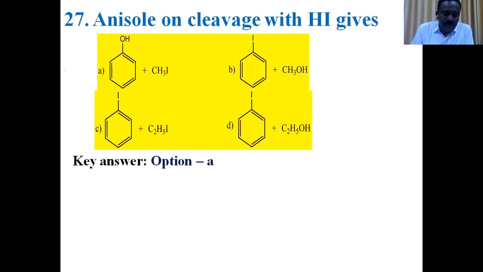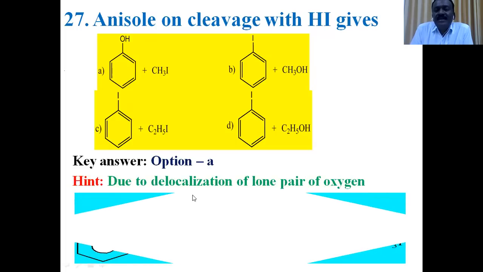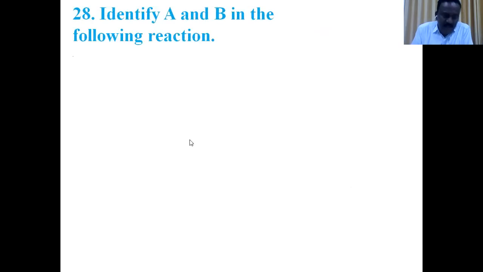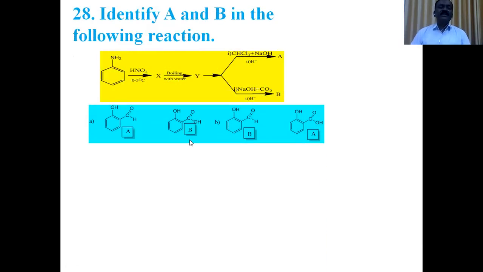Next question, 27. Anisole on cleavage with hydroiodic acid gives... Anisole is an ether containing a phenyl group, so it is an unsymmetrical ether. Anisole reacts with hydroiodic acid to form phenol and methyl iodide. So option A is the right answer. This is one very important reaction. Next question is 28.